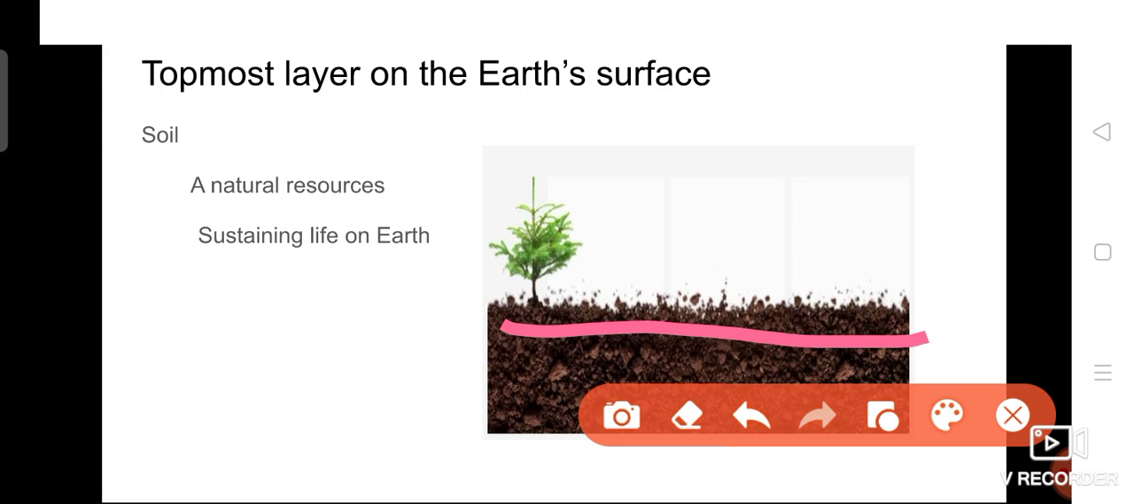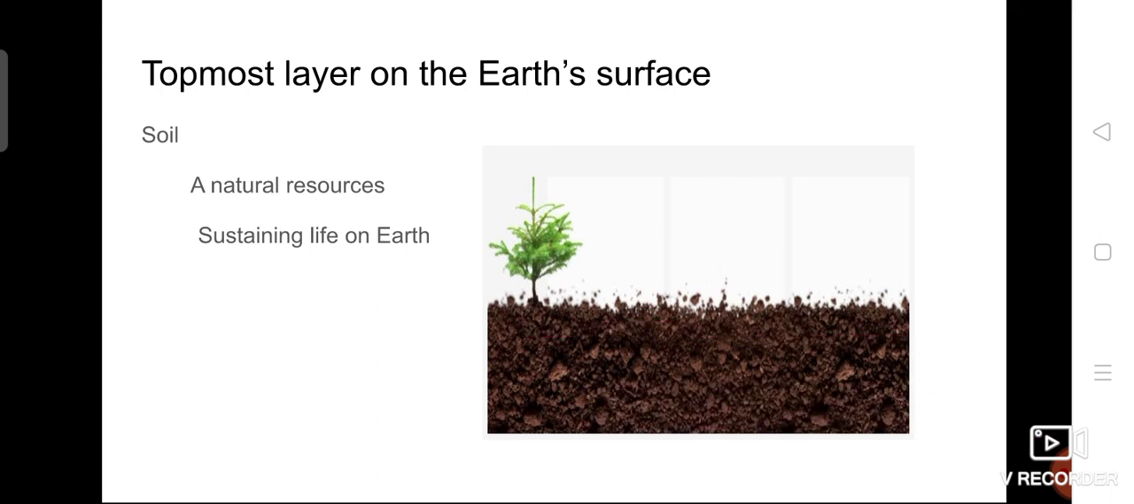So what do you mean by soil? Soil is a natural resource, because it was formed naturally. It was formed by nature, not by any chemical properties or by any experiment. We are not preparing it. Okay, it is a natural resource, and all living things are sustained on the earth by it. Soil plays a very important role in sustaining life on earth. Are you all clear with this?